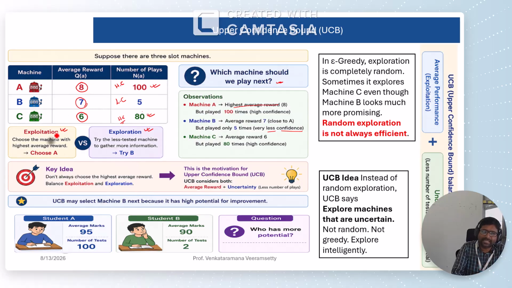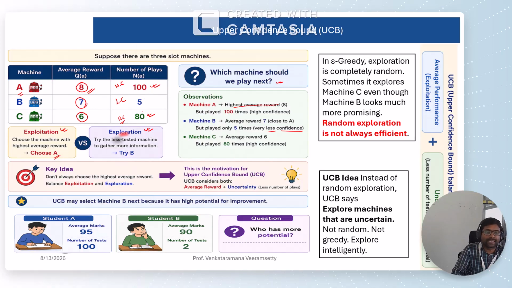So what do we mean by exploitation? It is the same as earlier versions. The machine which gave the highest average reward, highest average return, we suggest that machine to the player to play. That is called exploitation. Among A, B, C, we suggest machine A because it has the highest average return, so that the player goes to mission A and plays with it.